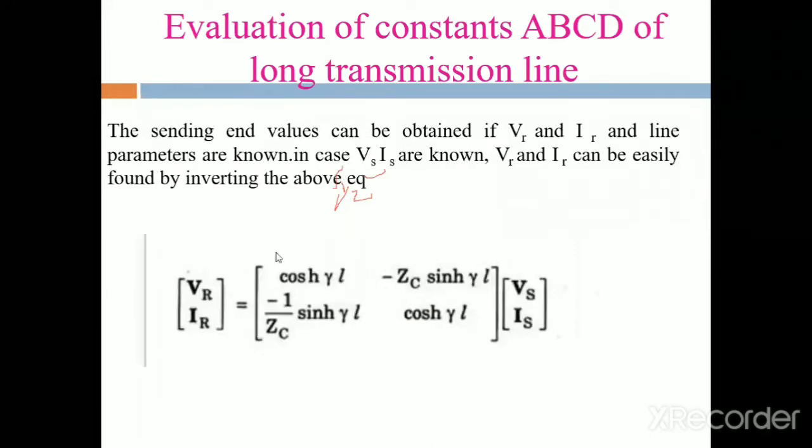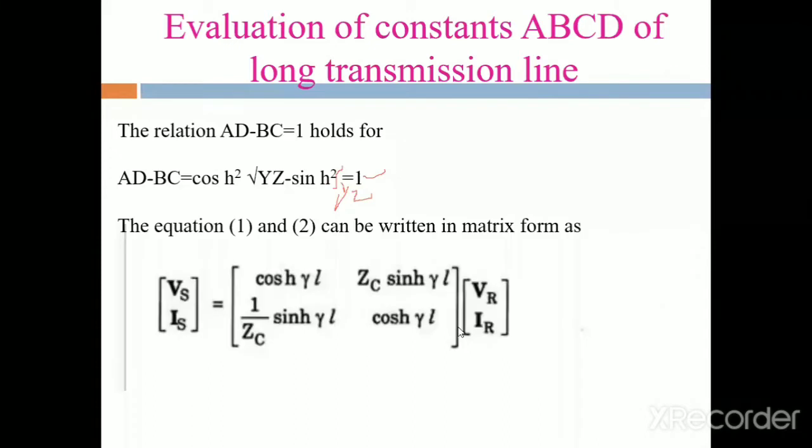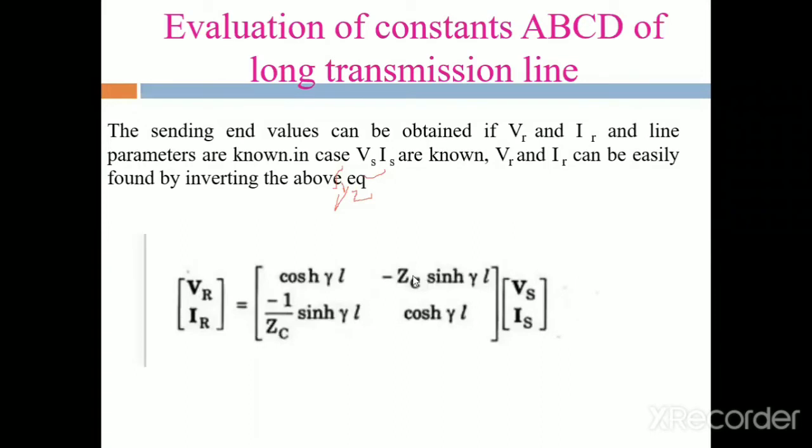Then the sending end values can be obtained if VR and IR and the line parameters are known. In case IS and VS are known, VR and IR can be easily found by inverting the above equations. By inverting these values, we obtain VR and IR. Inverting means we take the minus sign.